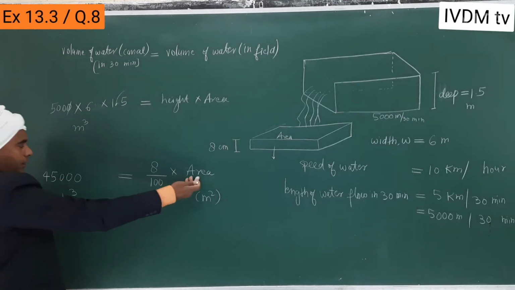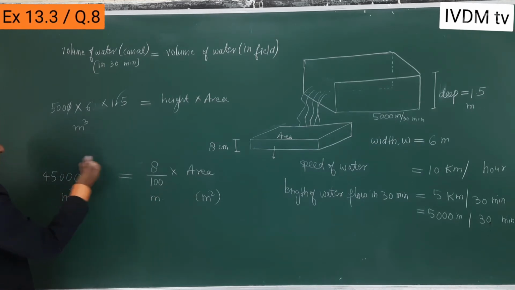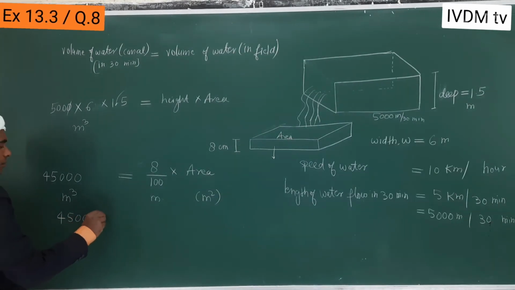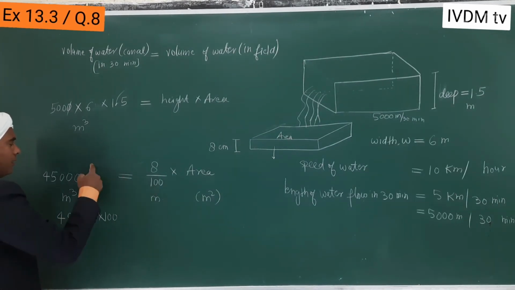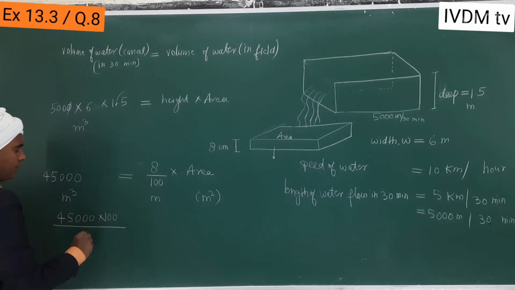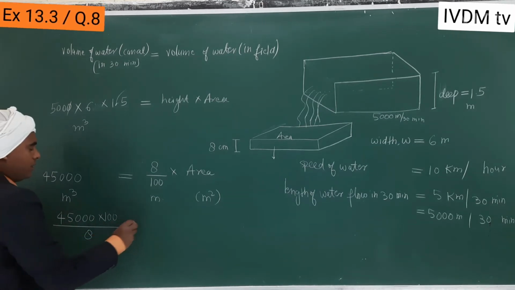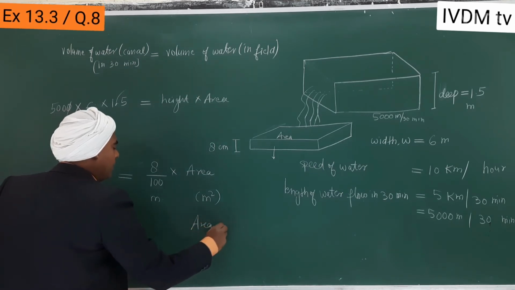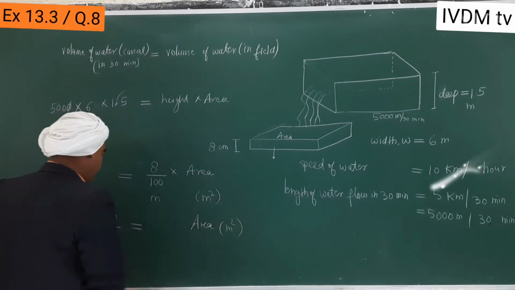Now the area, this is the area. So 100 will go up. So for this, multiply 100 upon 8 is equal to area. Area in meter square.